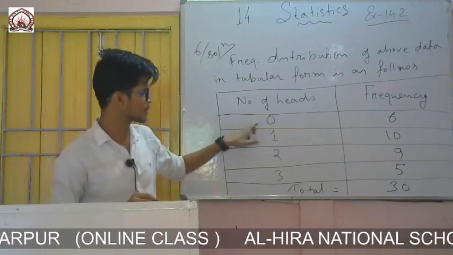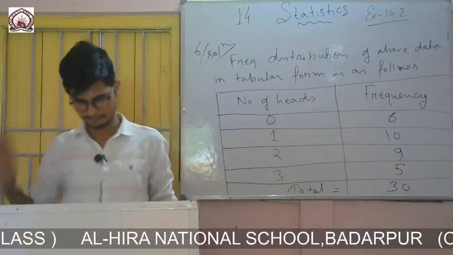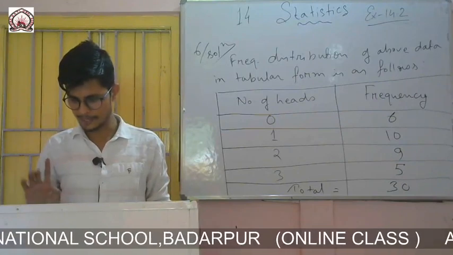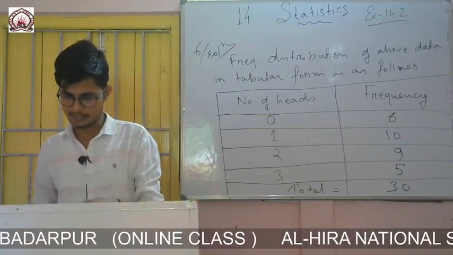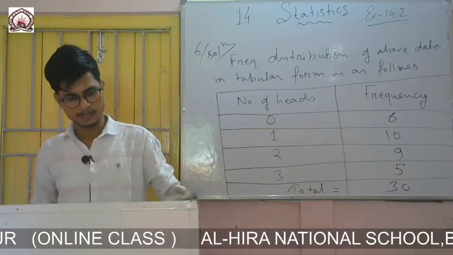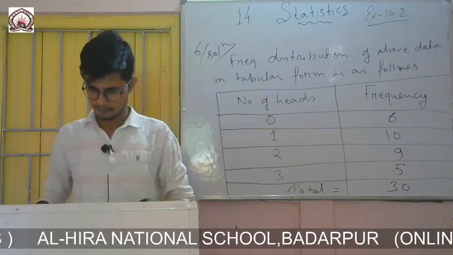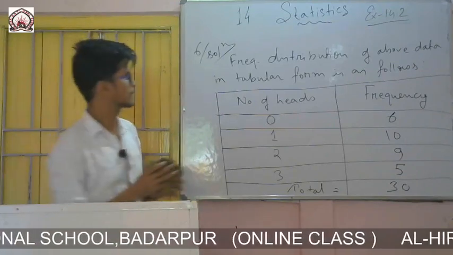In one column you write 0, 1, 2, 3, 4, 5, 6, 7, 8, 9. Then find the frequency of each digit, and write which digit occurs the most and which the least. First of all, let us make the table.